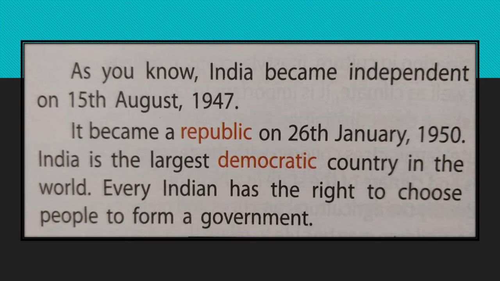So there are two red words you can see, republic and democratic, and the meaning of these two words are given at the bottom of the page 52. Republic: a country where the head of the state or country is elected for a fixed term, and democratic means a country where people elect their representatives to rule on their behalf. So these two are important words. Learn the spelling of the words and also learn the meaning of these two words from page number 52.